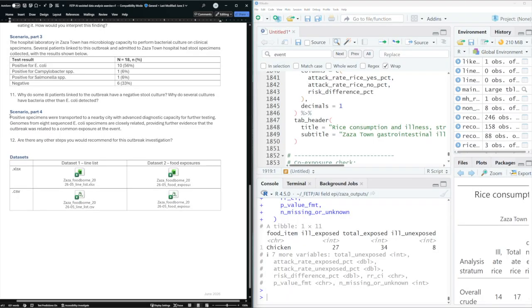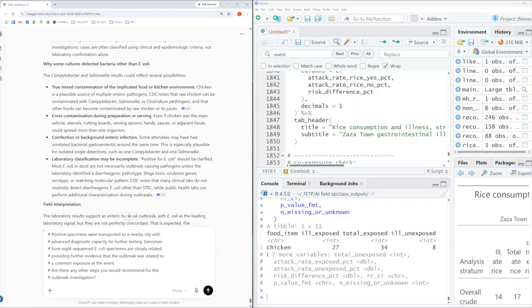So the last scenario, scenario 4, reads, positive specimens were transported to a nearby city with advanced diagnostic capacity for further testing. Genomes from 8 sequenced E. coli specimens are closely related, providing further evidence that the outbreak was related to a common exposure at the event. Are there any other steps you would recommend for this outbreak investigation? So let's put that into the chat and see what response the chatbot gives us to this question.